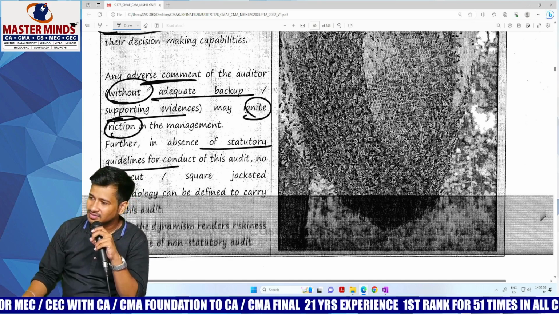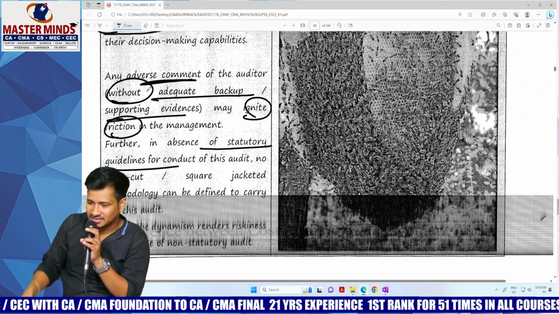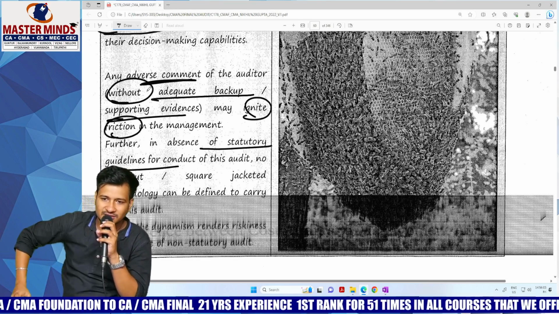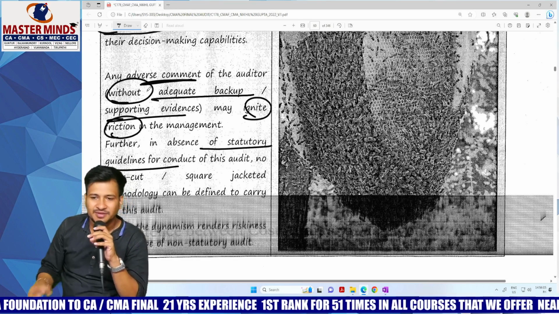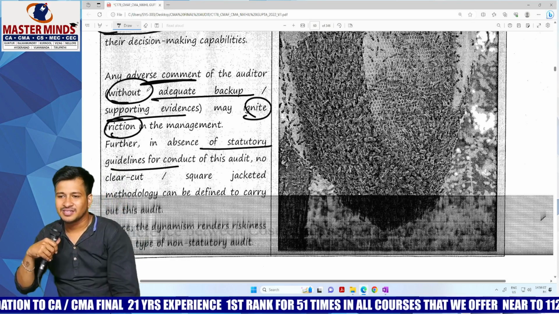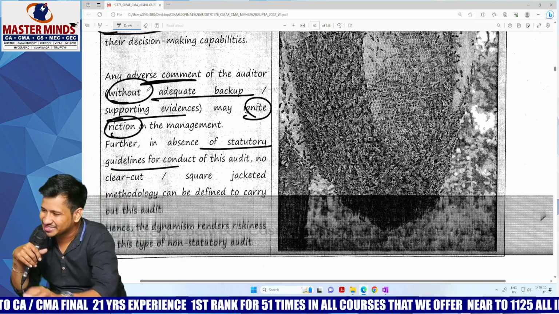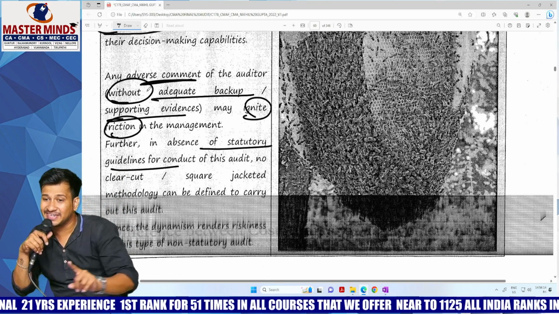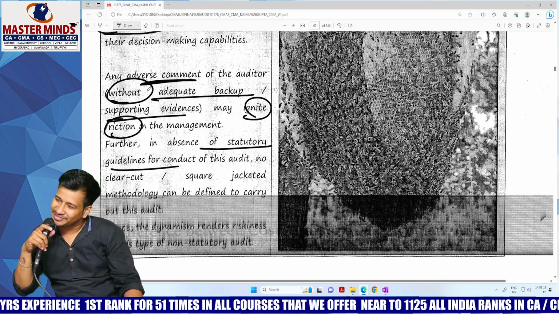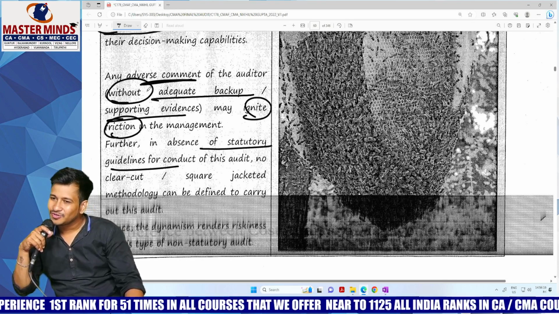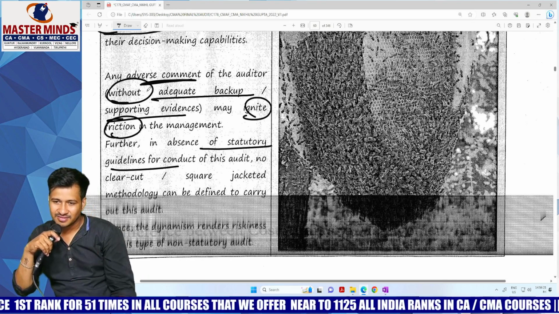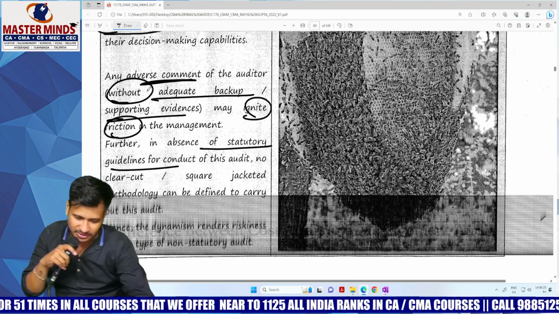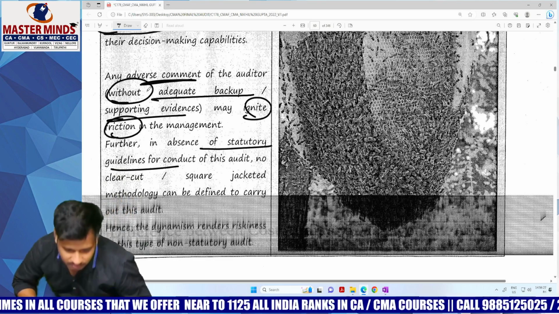So how hard it is? If anybody is guiding you, you can do it very freely, like a cost audit or a statutory audit. But for management audit, nothing is there. It's simply like an investigation. You have committed a fraud, and that fraud must be exposed with proper evidence. What sort of statutory guidelines would you have for that? You have to use your brain. So there are no statutory guidelines to conduct a management audit.